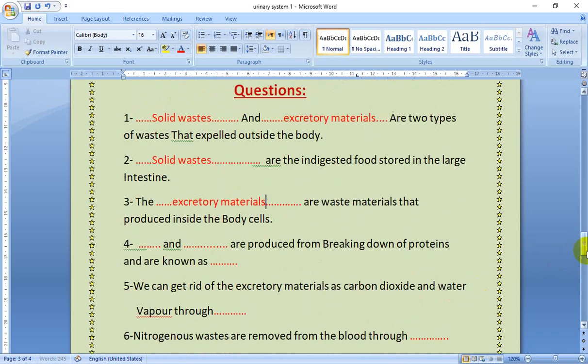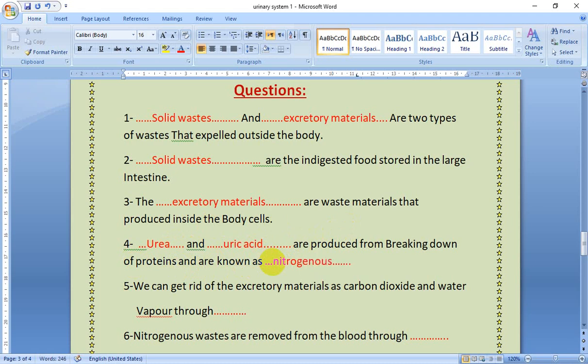They are urea and uric acid, and both of them are known as what? Yes, nitrogenous waste.